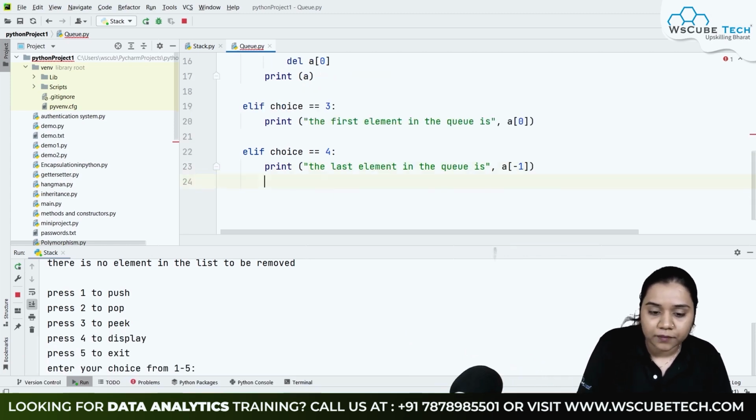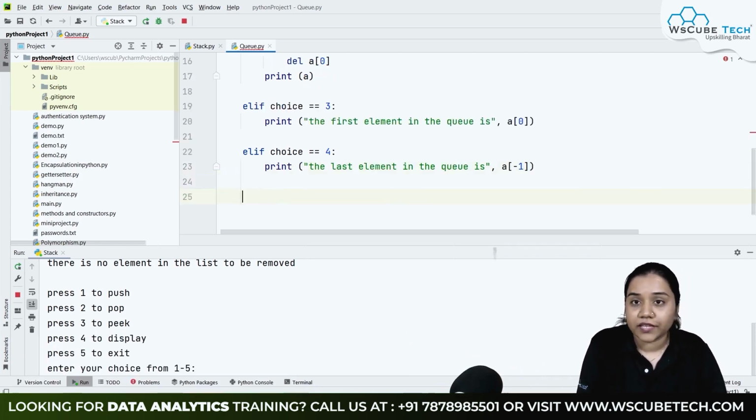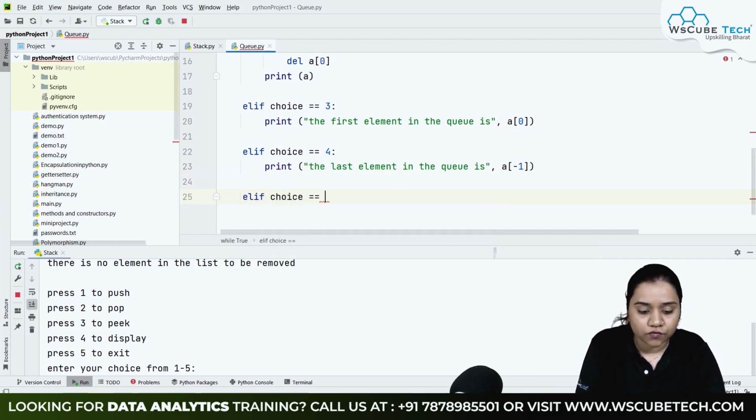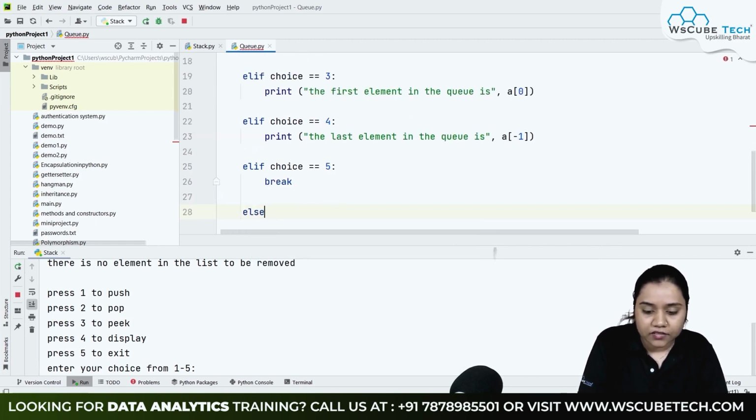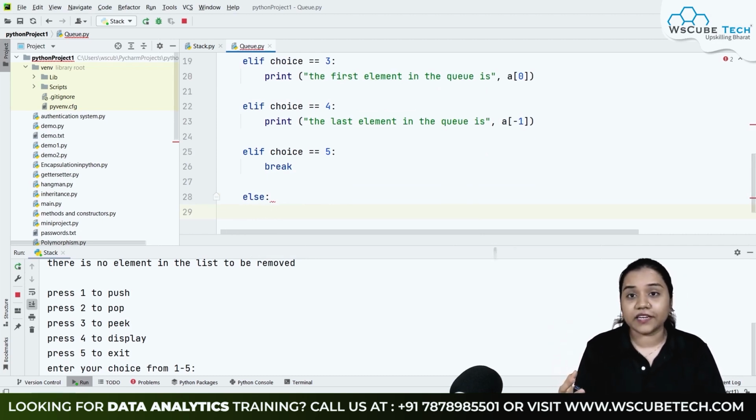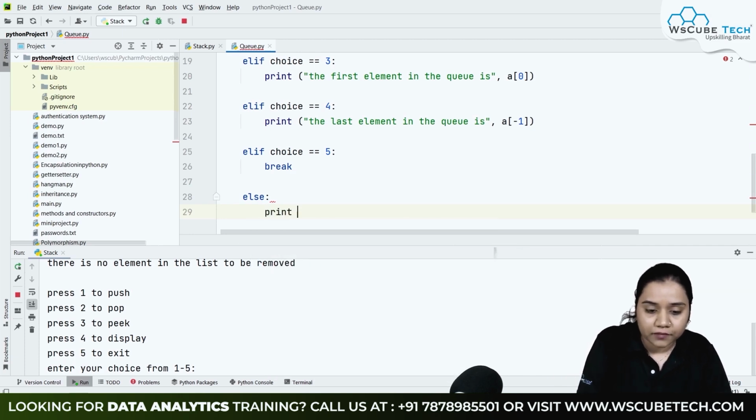And after this, we will be giving our choice for breaking the loop. So elif choice is equal to 5. That means a person wants to exit, then we will just break the loop over here. Else, if a person writes any other number other than 1, 2, 3, 4, 5, or writes any alphabet or string over here, in that condition, we will be saying that it's an invalid input. So we'll print invalid input over here.